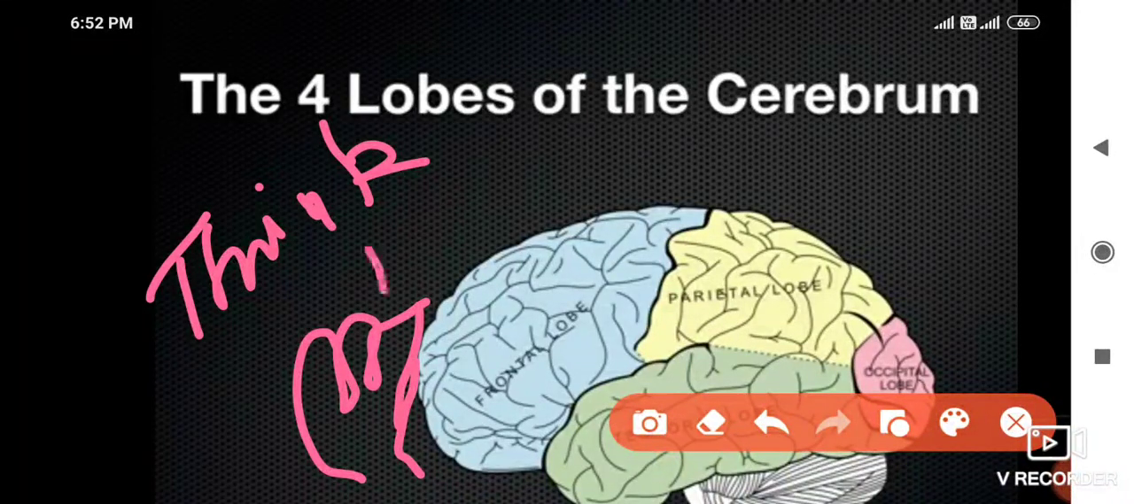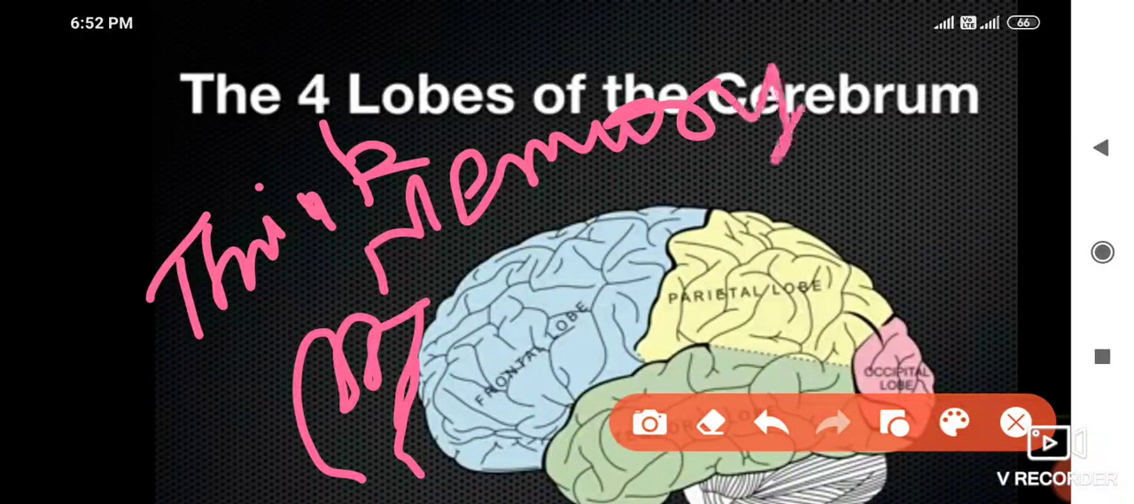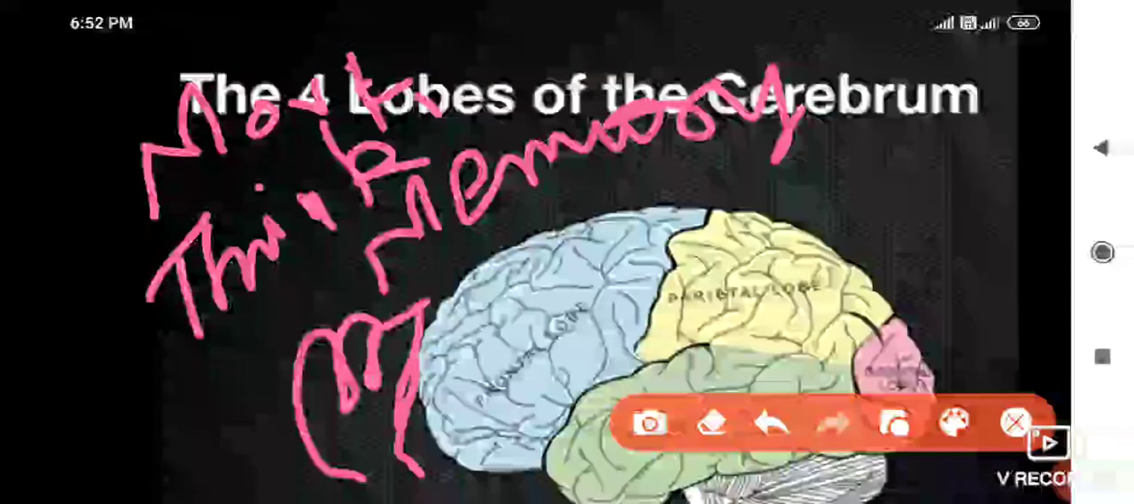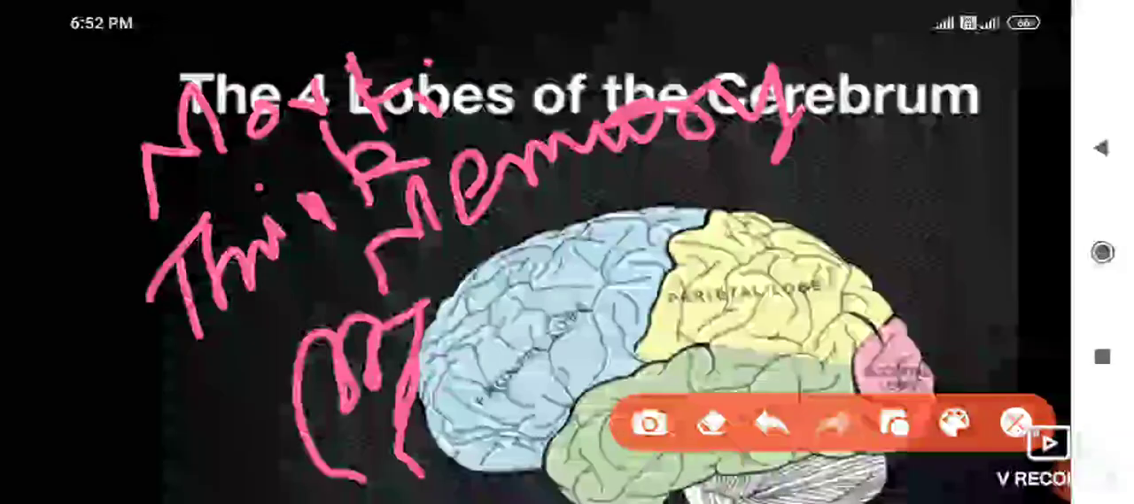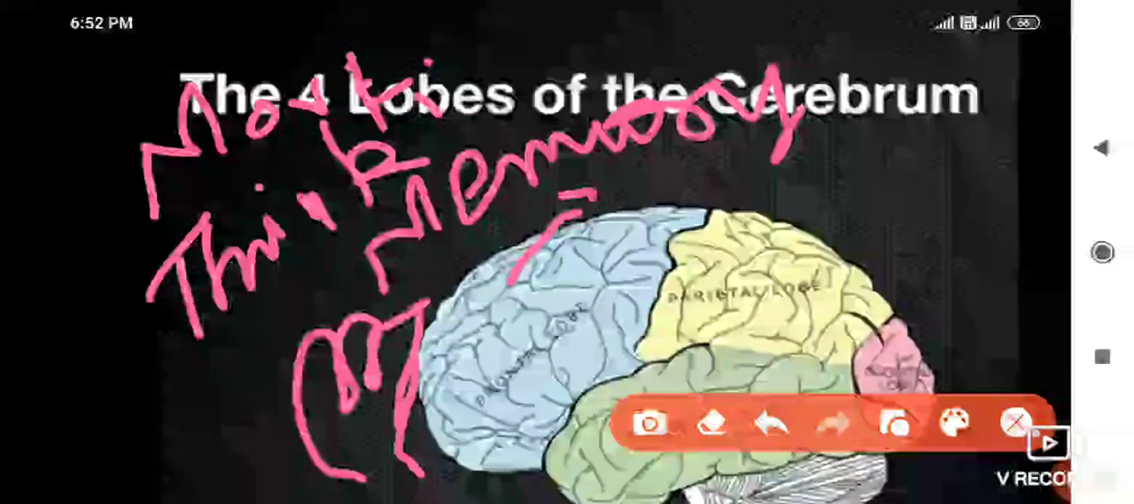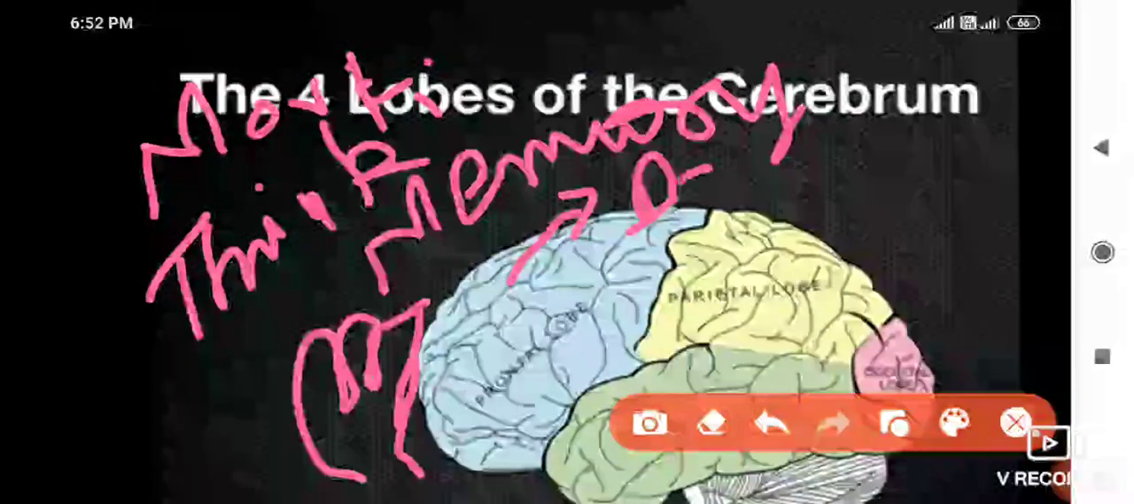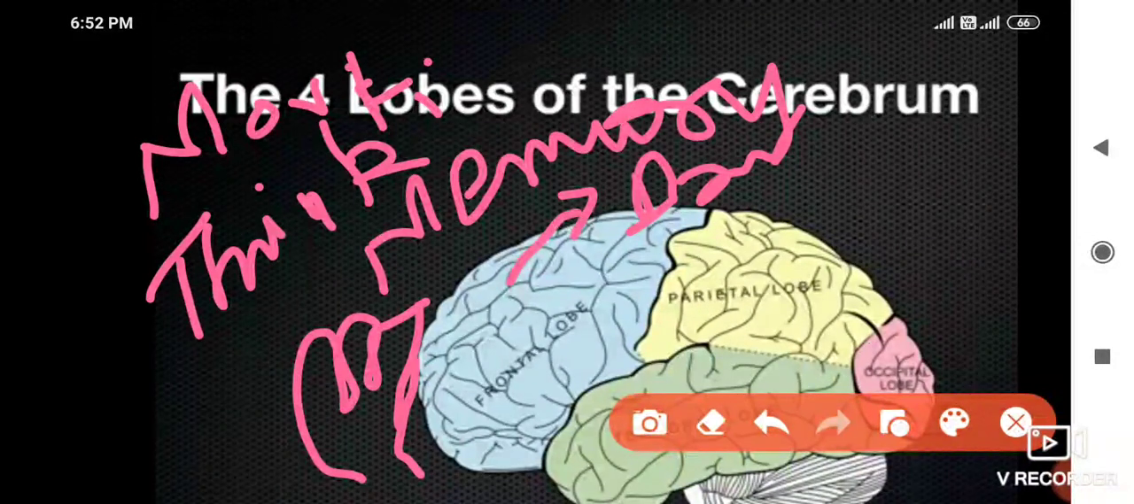In the frontal lobe, memory: when you like to recall something, that means memory is generated. Motivation comes from the frontal lobe; when you are demotivated, motivation comes from the frontal lobe. And in the frontal lobe there is the speech area, Broca's area. Speech and language by the frontal lobe, memory, thinking, motivation, attention, and speech by the frontal lobe.